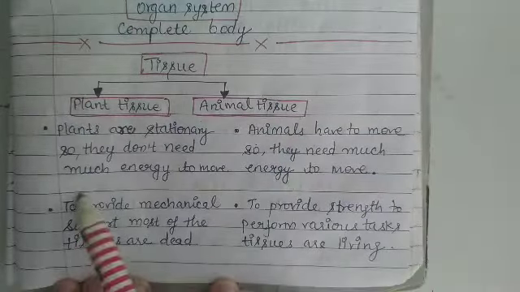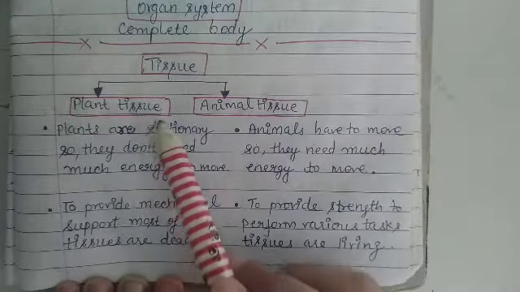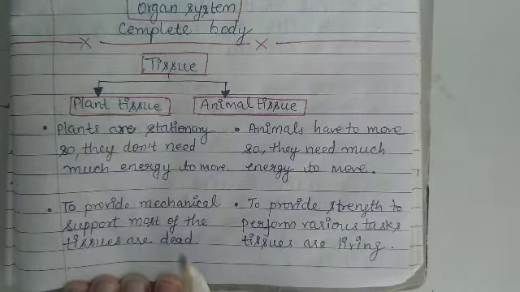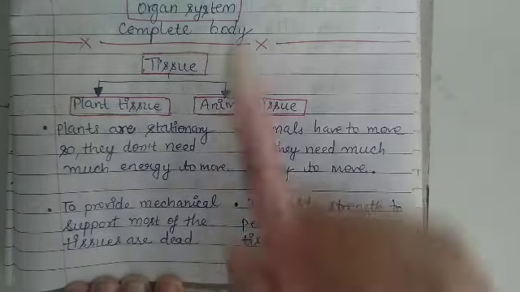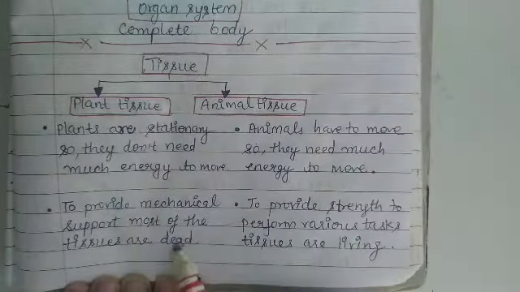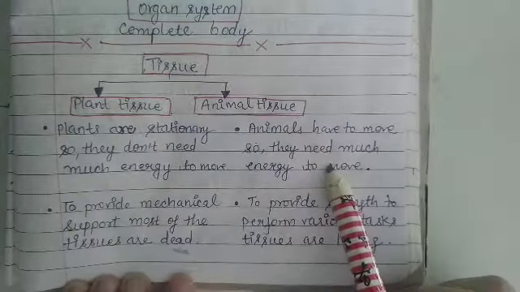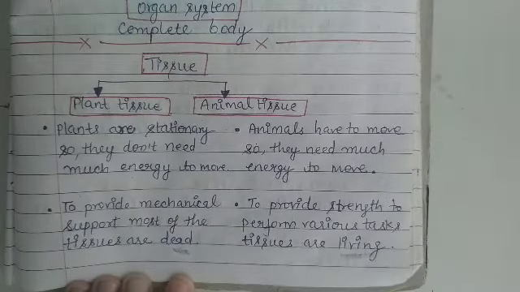That is why, to provide mechanical support, most of the tissues in plants are dead tissues. But animals need much more energy and strength than plants. That is why all tissues in animals are living tissues.